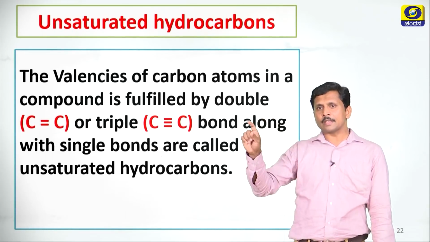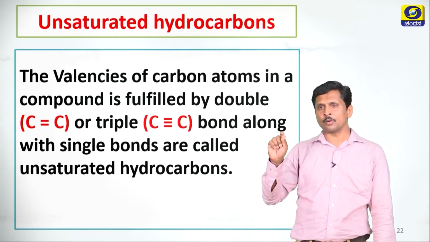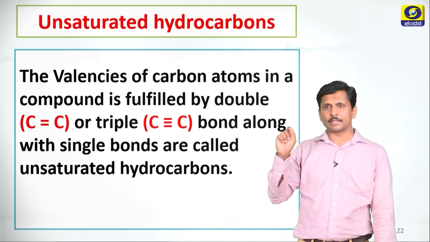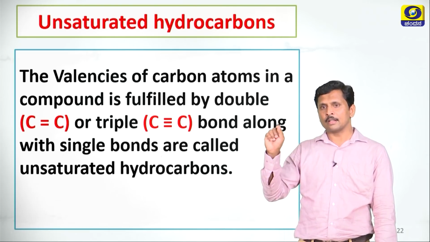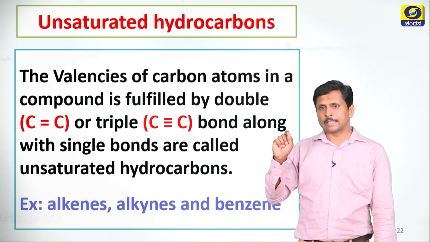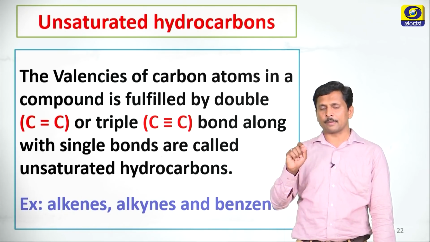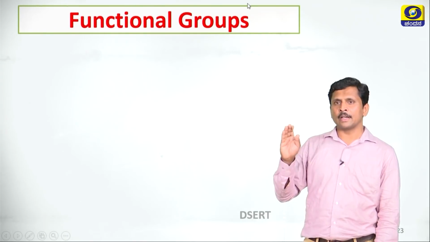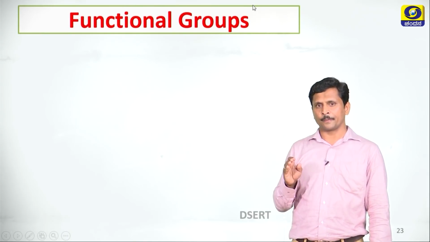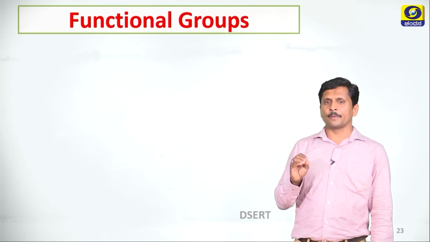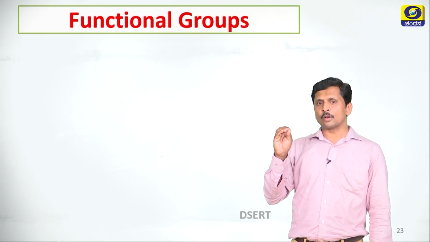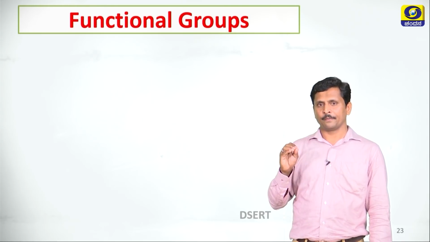Compounds in which the valencies of carbon atoms are fulfilled by double or triple bonds along with single bonds are called unsaturated hydrocarbons. Examples of unsaturated hydrocarbons are alkenes, alkynes and benzene. Dear students, let us discuss functional groups. What are functional groups? Functional groups are groups that give hydrocarbons special properties.